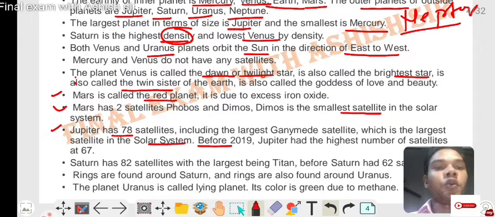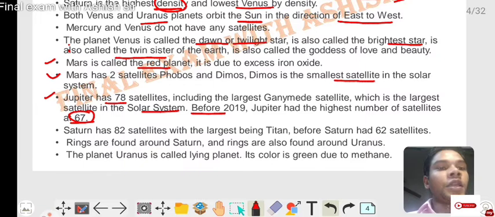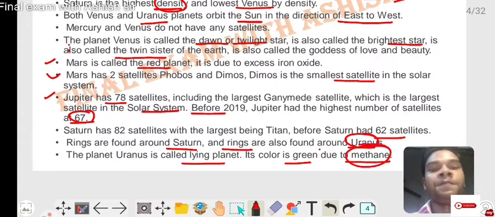Before 2019, Jupiter had the highest number of satellites, at 67. Saturn has 82 satellites, with the largest being Titan. Before that, Saturn had 62 satellites. Rings are found around Saturn and also around Uranus. The planet Uranus is called the lying planet. Its color is green due to methane.